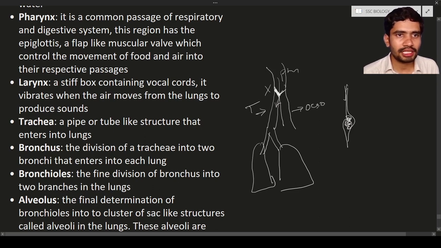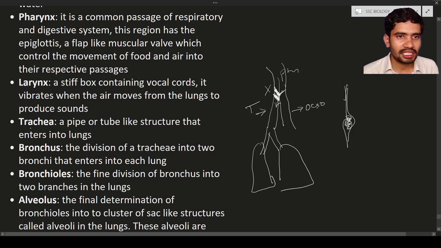Here you can see the larynx. Here is a stiff box containing the vocal cords. It vibrates when the air moves from the lungs to produce a sound. So this larynx is going to vibrate if you want to talk, sing, or produce whatever sound you want. So the larynx is a main important structure. It is a stiff box containing vocal cords, and they will vibrate to produce a sound.